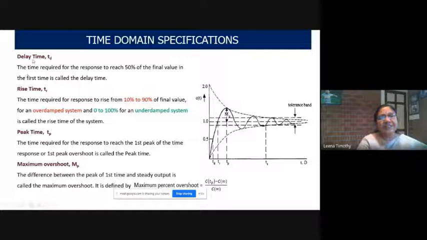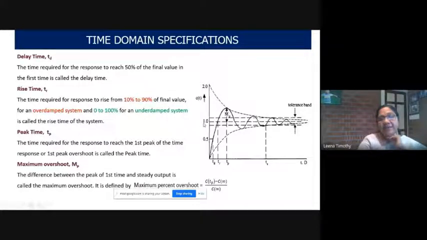First, we can study the delay time TD. And what is delay time TD? It is the time taken by the time response to reach 50% of the final value in the first attempt. It is called the delay time. What is the final value? The input is step input. Step response means the response of the system if the input is unit step input.